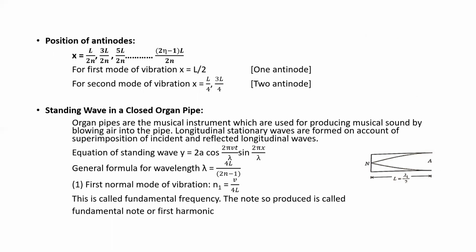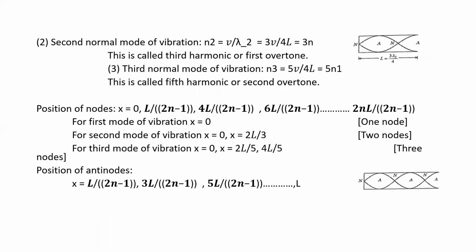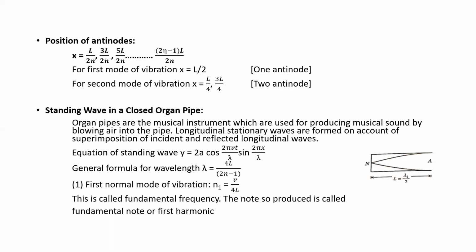Next, let us see what we mean by a standing wave in a closed organ pipe. You can see the figure here. Organ pipes are musical instruments which are used for producing musical sound by blowing air into the pipe. Longitudinal stationary waves are formed on account of superimposition of incident and reflected longitudinal waves here.